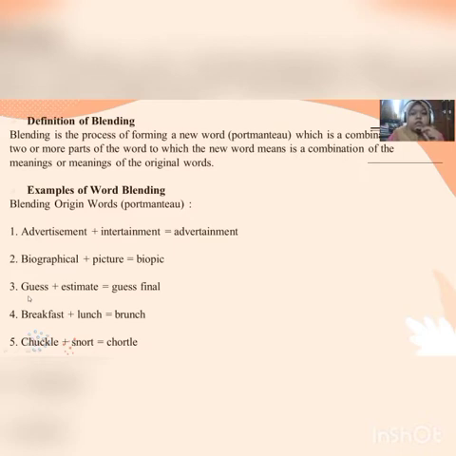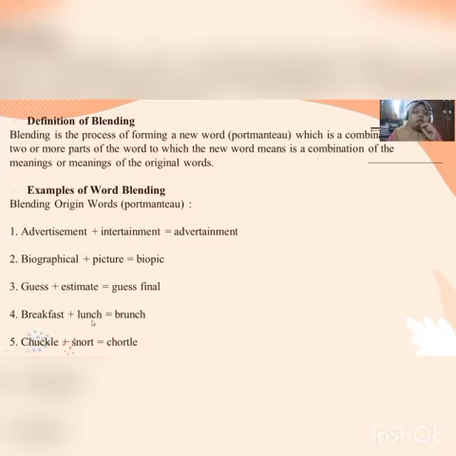The third example of word blending: the first word is guess, and the second word is estimate. If we combine the two words, it can be guesstimate. For the fourth, breakfast plus lunch.